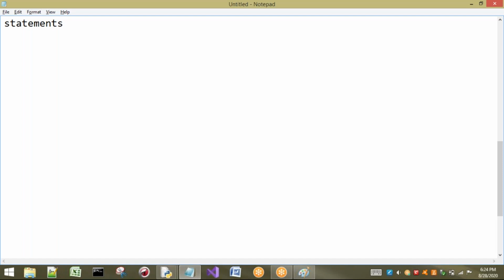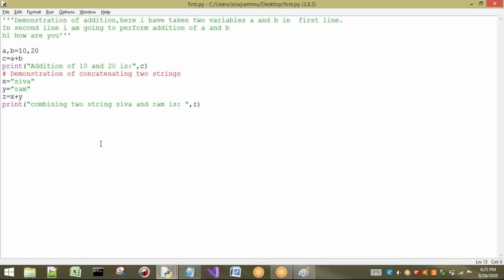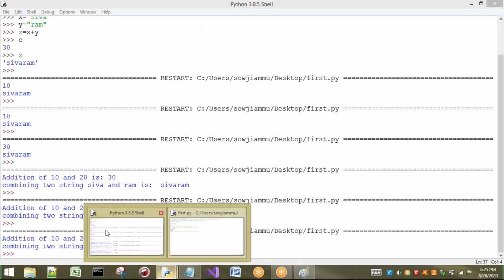Here the concept is, a statement means an instruction that can be executed by the interpreter. An instruction that a Python interpreter can execute is called a statement. I will give you some small examples of statements. For example, a equal to 10 is one statement, because the statement can be executed by our Python. So see here.